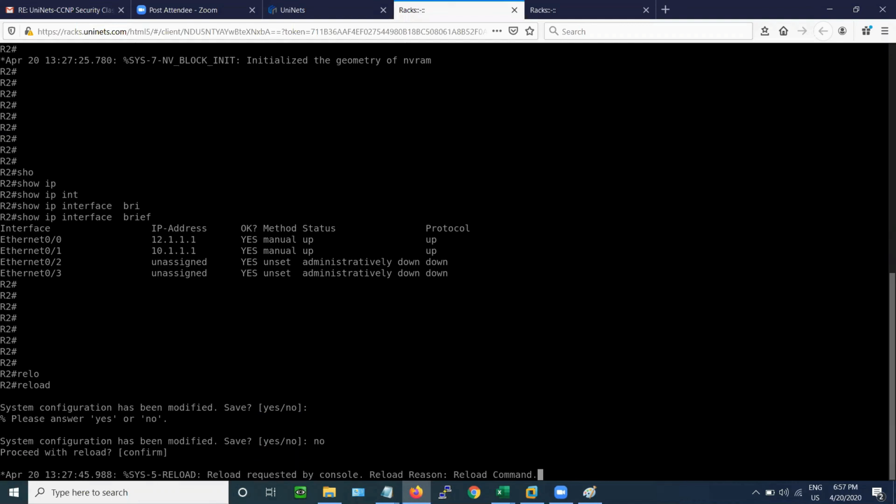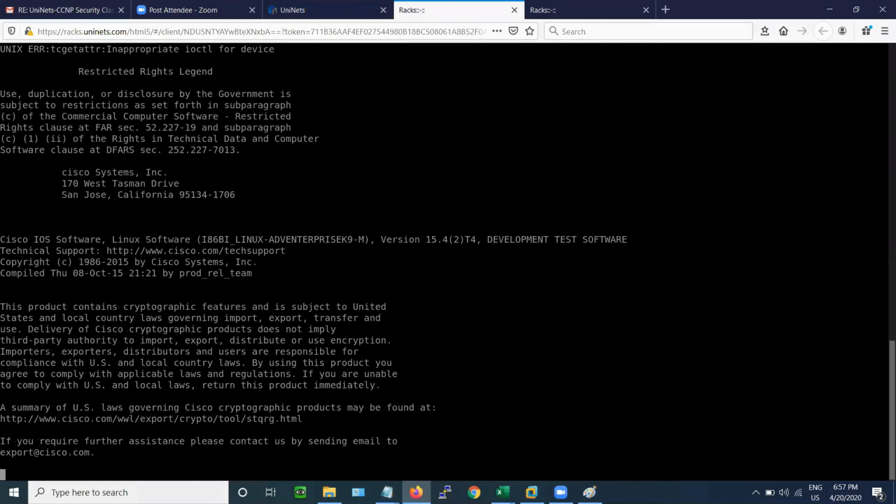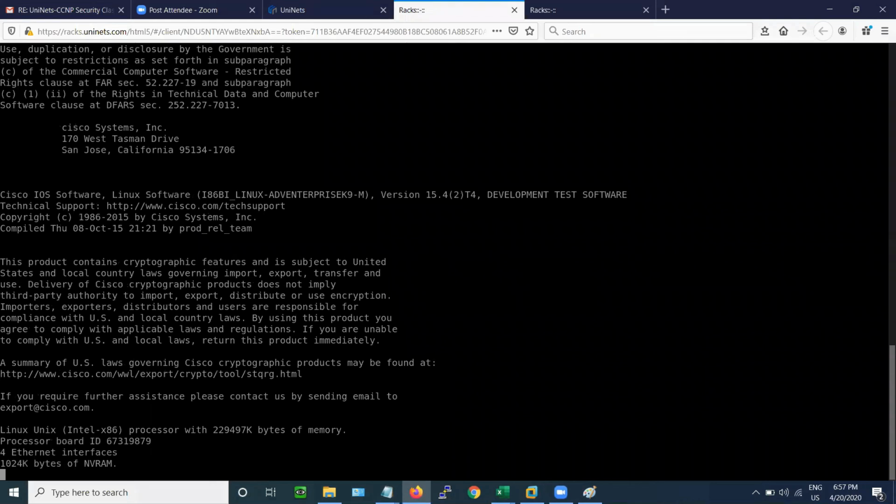So what I did, there was all the previous information that was still there. So I just ran two commands. First was write erase, and with the help of that, any configuration that is saved will be erased because the command itself says write erase, means erase the configuration that I have written. Write means save. So it will erase everything that is saved, and with the help of reload the device will reboot.